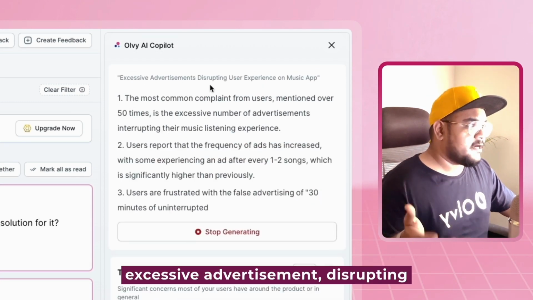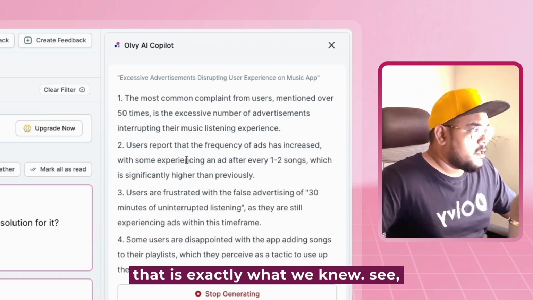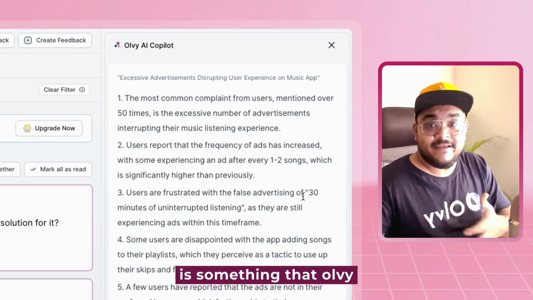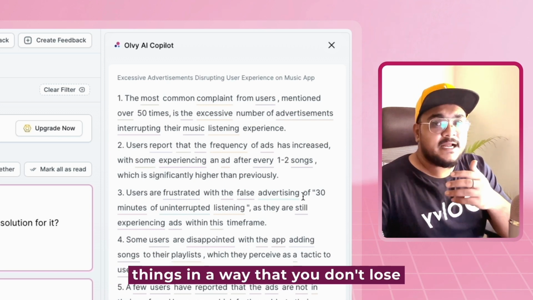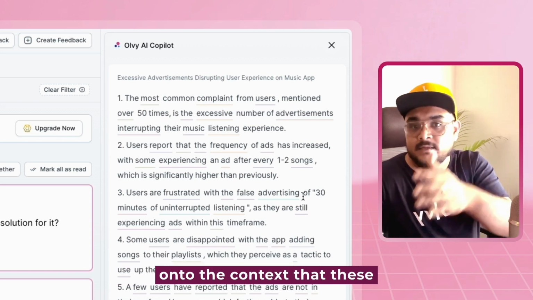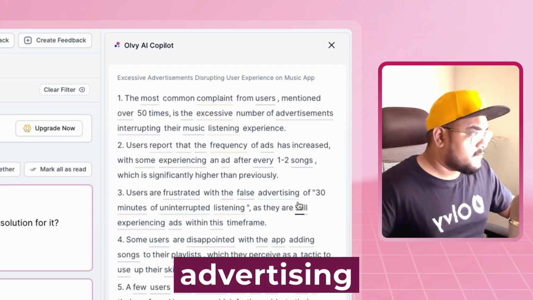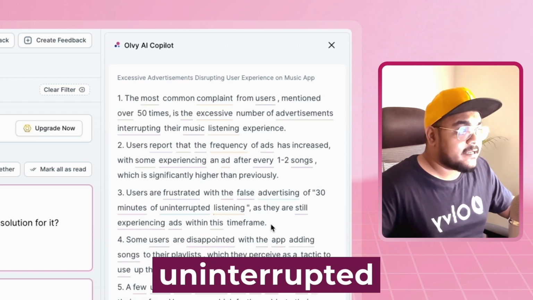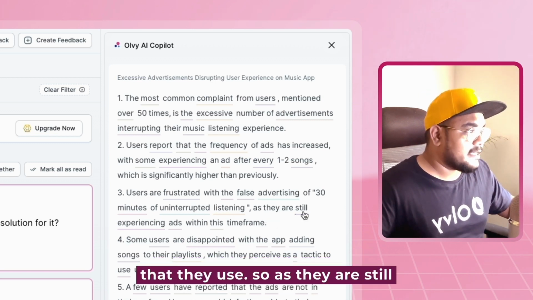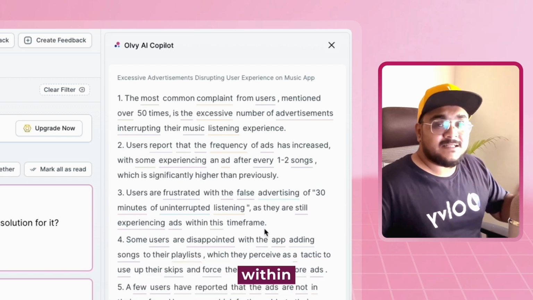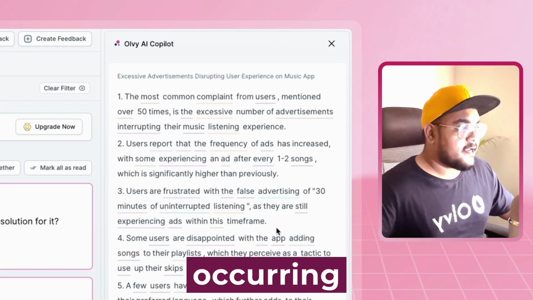It is talking about excessive advertisements disrupting user experience on the music app. That is exactly what we knew. See, the nuance is something that Olvy helps you to understand. It helps you understand and summarize things in a way that you don't lose the context that this feedback might be talking about, right? For example, users are frustrated with the false advertising of 30 minutes of uninterrupted listening. I think that's the slogan that they use. They are still experiencing ads within this time frame, right? So that means there are some of these things occurring in the app.